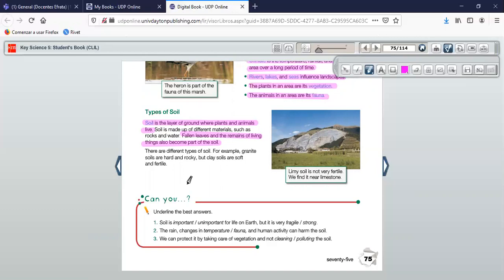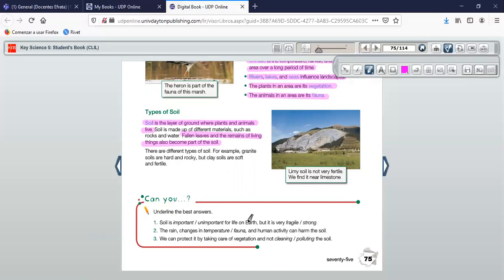Okay, we're going to highlight the correct word for each sentence. We have soil is important or unimportant for life on earth. Entonces, soil, el suelo, is important or is unimportant, is not important for life on earth.